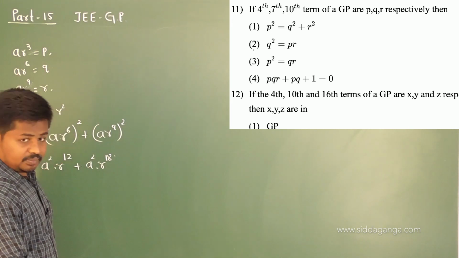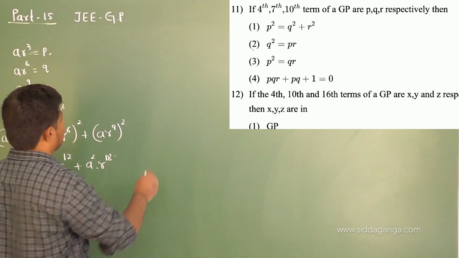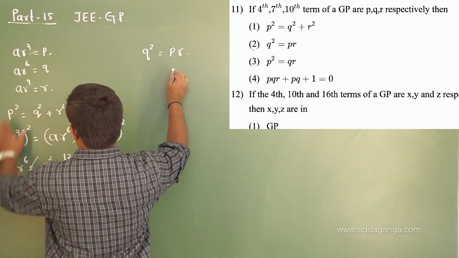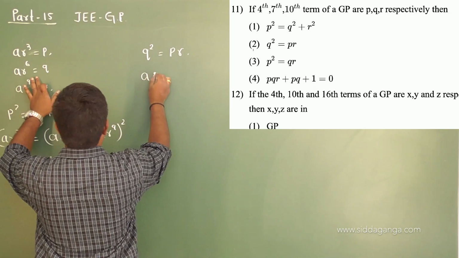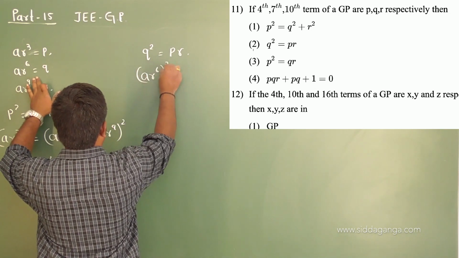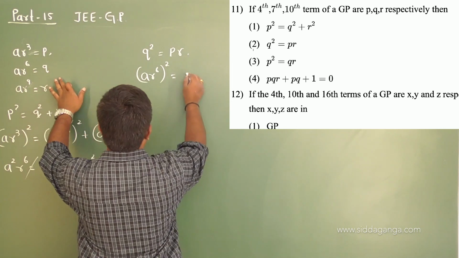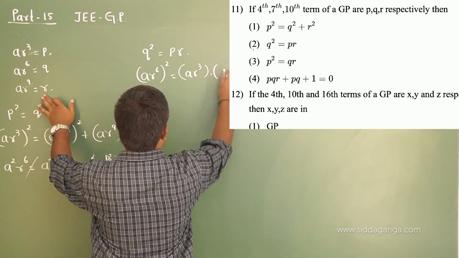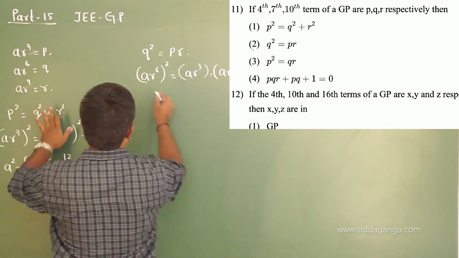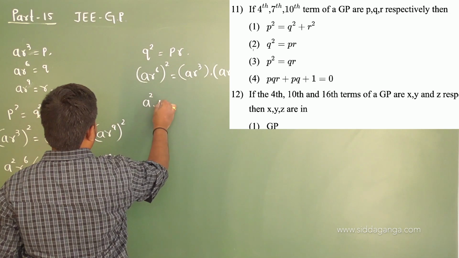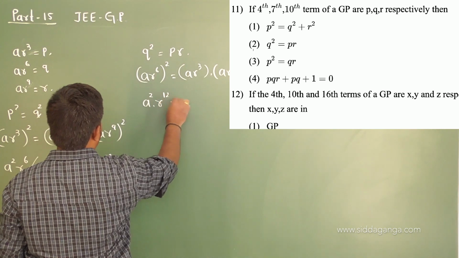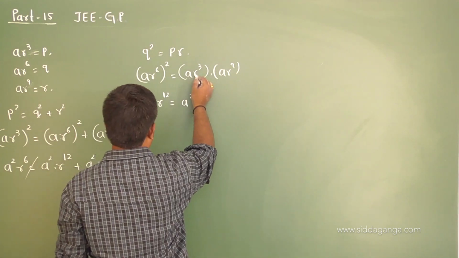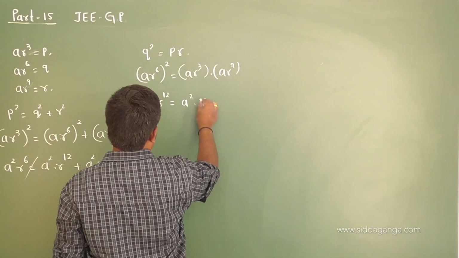Let me check the second option. Second option is what? Q square is equal to PR. So what is Q? AR power of 6 whole square. P into R is what? AR cube into AR power of 9. So this gives A square R power of 12 is equal to A into A square, so R power of 3 into R power of 9, so R power of 12.